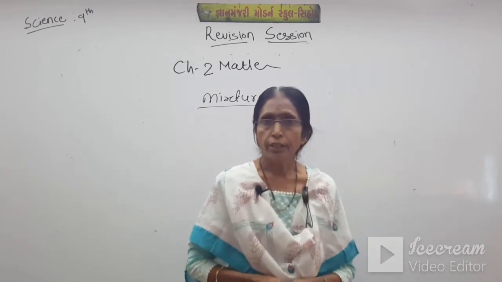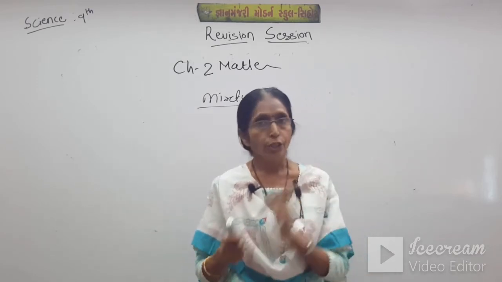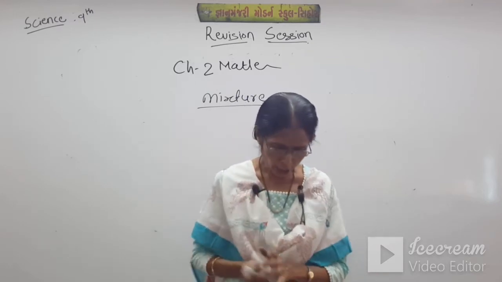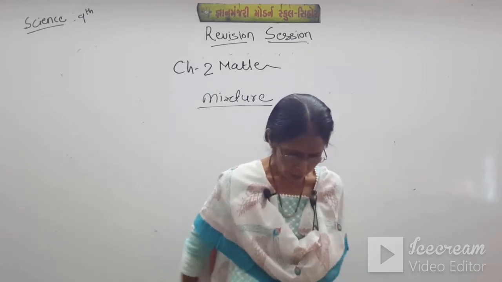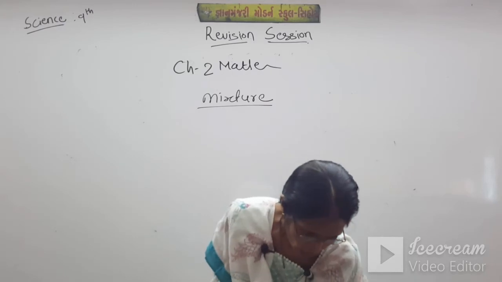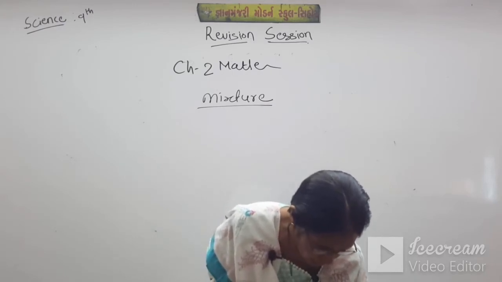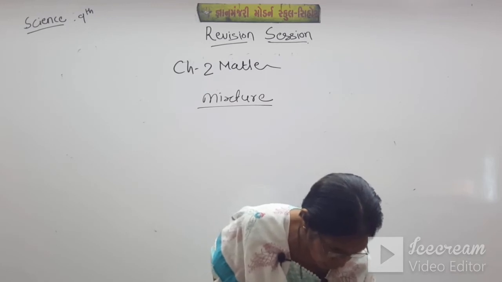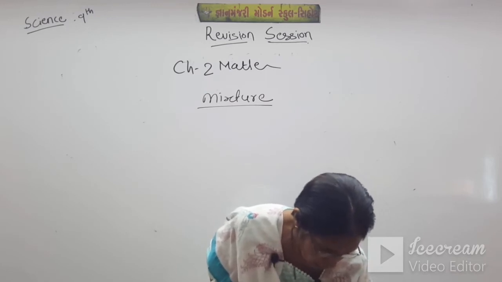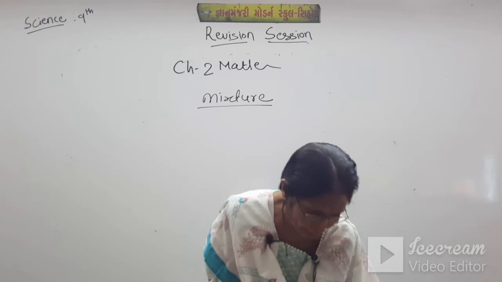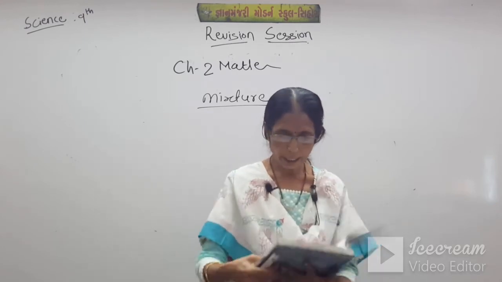Uniform composition, homogeneous. Non-uniform composition, heterogeneous. Okay students, now I think the solution part is cancelled and it is already given to you. The types of separating are also cancelled.